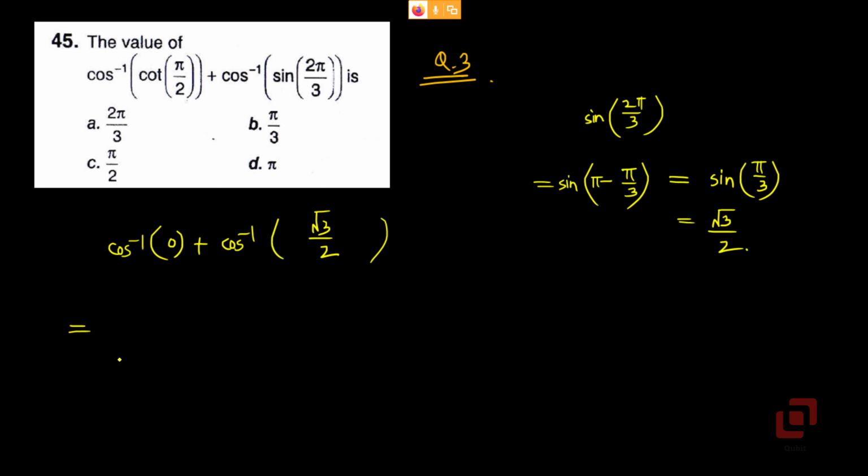What is cos inverse of 0? Pi by 2. This is in the range 0 to pi. Okay. Plus, what is cos inverse of root 3 by 2 now? It is pi by 6. Yes. Again in the range 0 to pi. What will the answer be? 3 pi plus pi over 6.